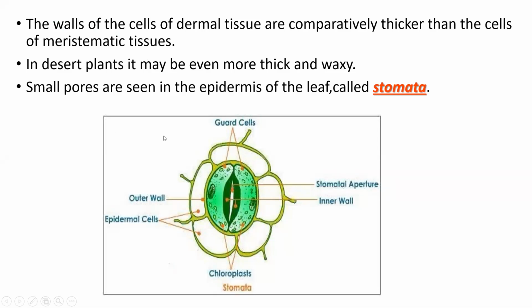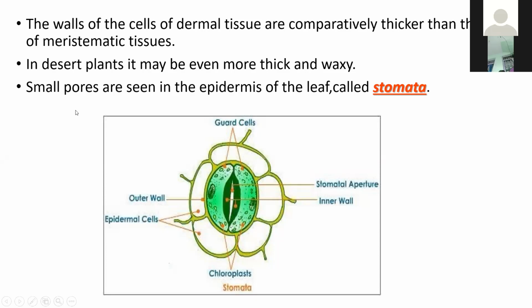Cactus, aloe vera, Euphorbia. These are all desert plants. In desert plants, the dermal tissue may be even more thick and waxy. Only in desert plants is the dermal tissue very thick and waxy.